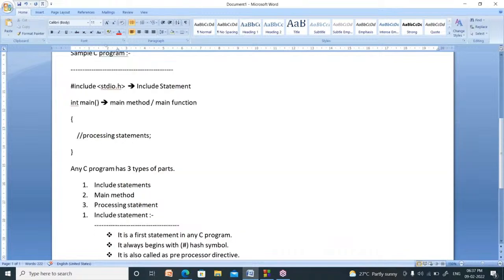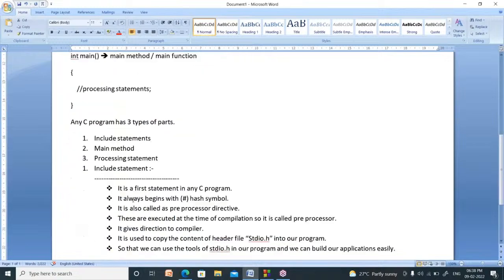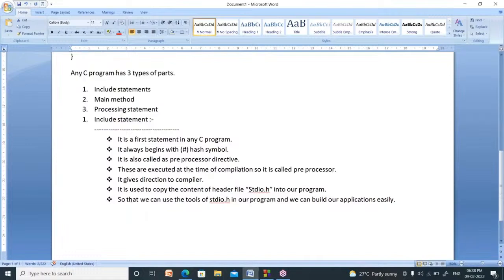In the same manner, to build an application, you require so many tools. Those tools are already available in header files. First, you have to copy them and use them. How to copy the content of a header file into our program? By using #include <stdio.h>, right? It is called an include statement. Now, the next concept is, what is the main method? My second concept, main method.